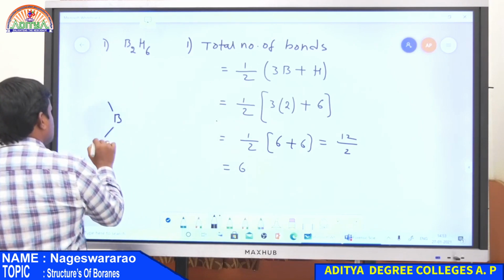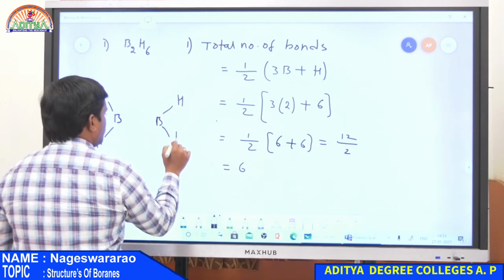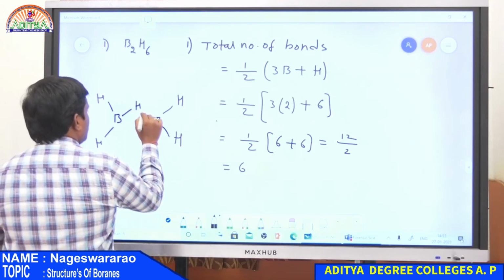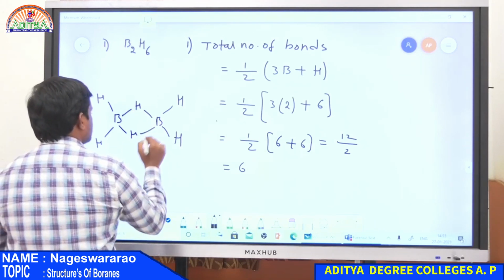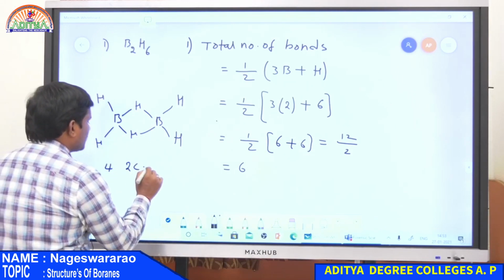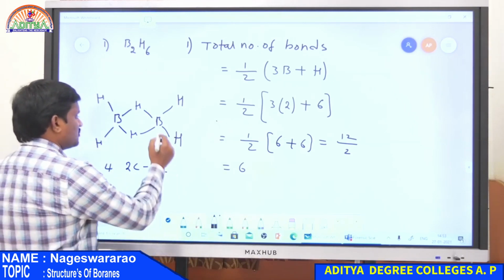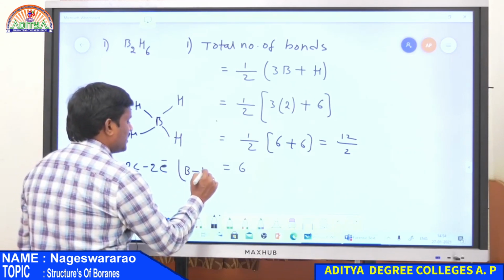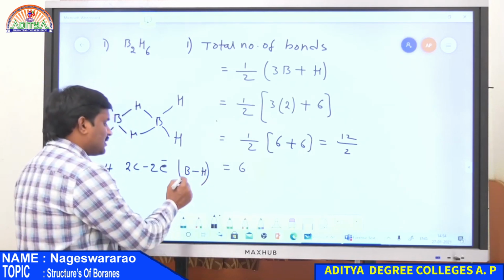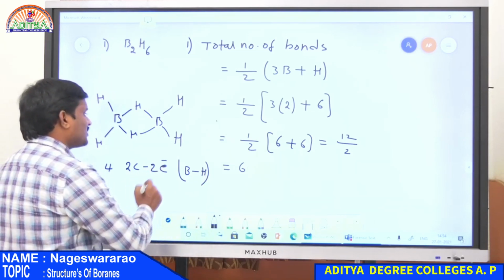So again, the bonds 1 and 2 for the second boron atom, third one and fourth one. So these are the 4 covalent bonds, and the fifth one is like this, and the sixth one is like this. So there are 4 2-centered 2-electron bonds, that is nothing but B-H bonds. In the case of B-H, 1 nucleus of boron and 1 nucleus of hydrogen, and also 1 electron from boron and 1 electron from hydrogen. Therefore, B-H bond is a 2-centered 2-electron bond.